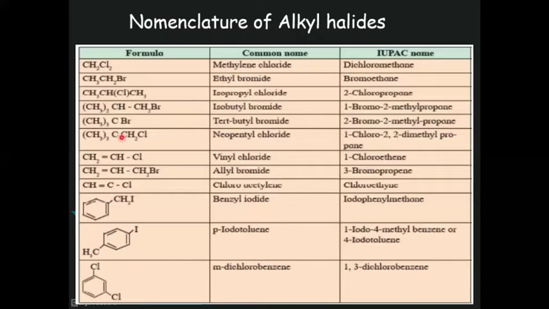Okay. The next, CH3 thrice C CH2 Cl. So 1, 2, 3. The longest continuous carbon chain is of 3 carbons. The parent alkane is propane. And if we number from this terminal, first carbon, second carbon, on the second carbon there are 2 methyl groups. So it is 1-chloro-2,2-dimethylpropane.